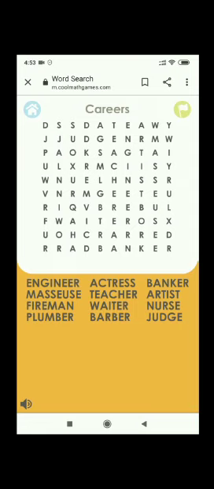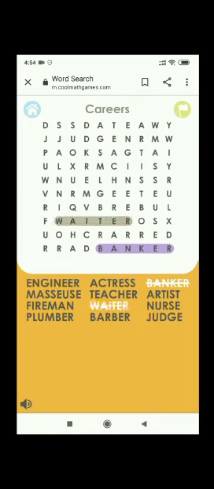So let's search for any one career. For example, I can see banker here. Banker is written here as well, plus here as well. And that's how, if I drag my finger right, left, wherever the answer is, it will be done this way. I can go for one more, for example waiter. So waiter is here. Then it is also done. That's how you have to find all the careers in this list, and then you have to finish them.